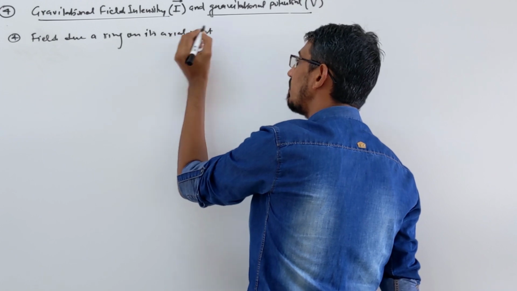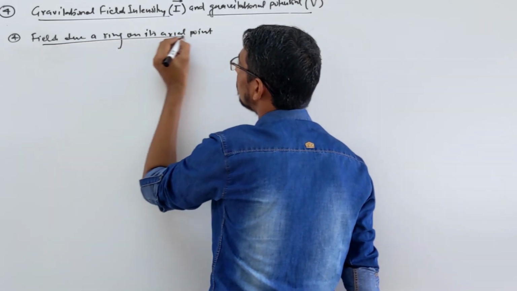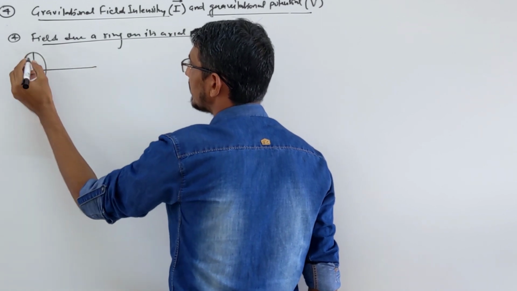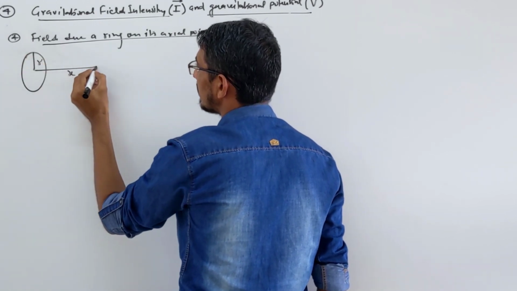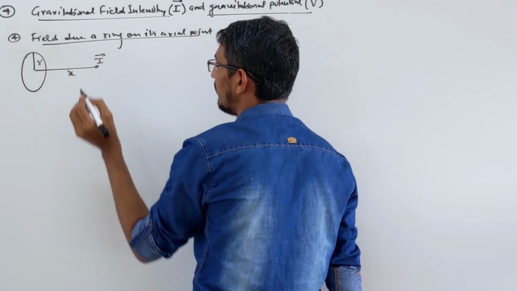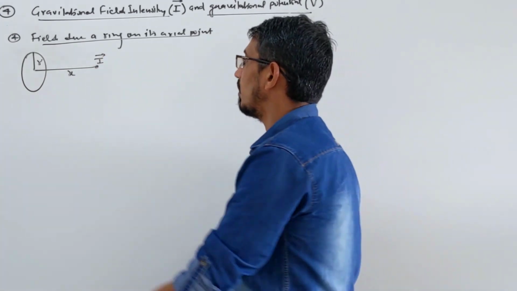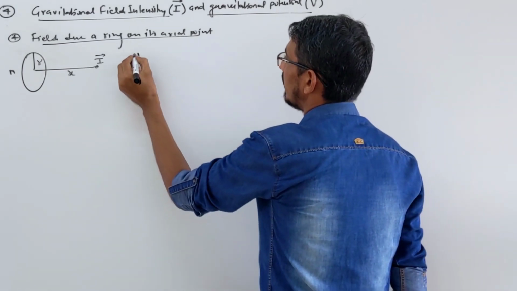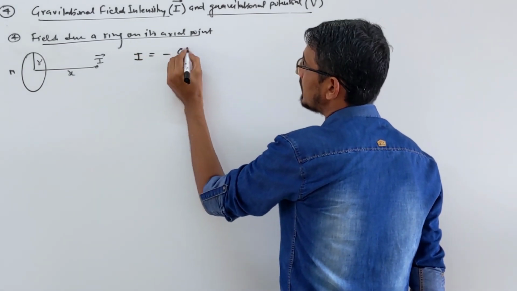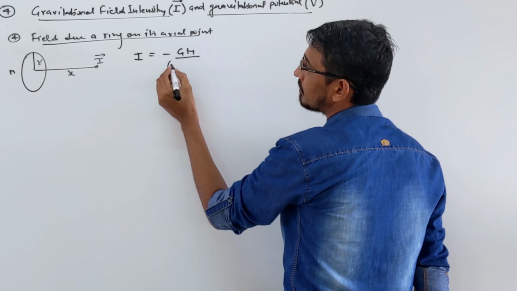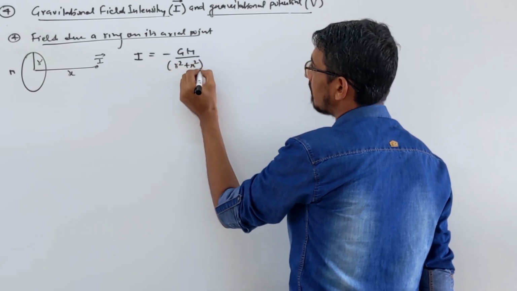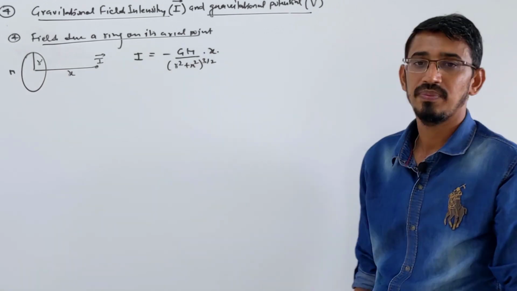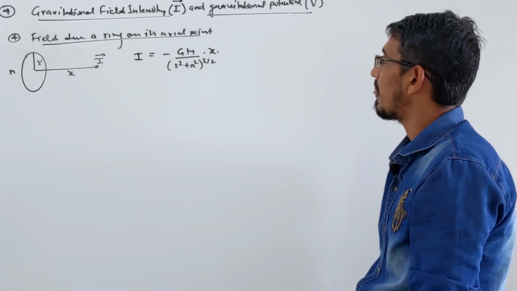Yeah, this is very important in electrostatics actually. You have a uniform ring of radius r and mass m, at distance x, and you want to find what is the field at this point due to this ring. So there is a formula: the field at this point becomes simply minus GM upon (r square plus x square) power 3 by 2, into x. This is the field, please remember it, it may be useful.